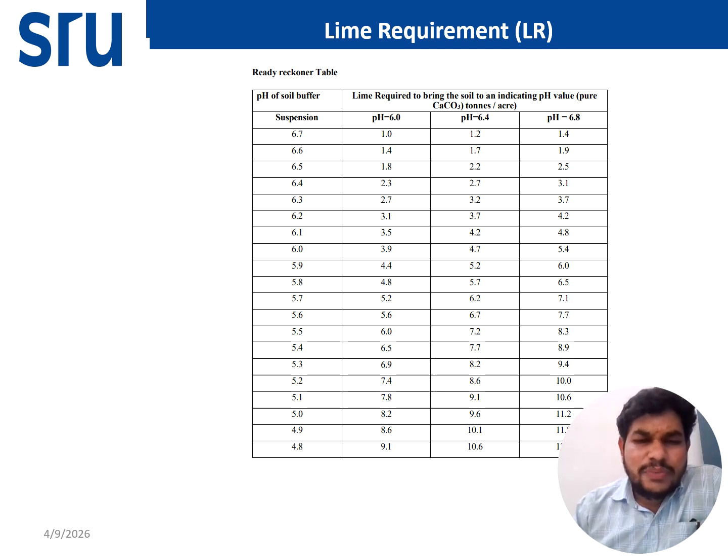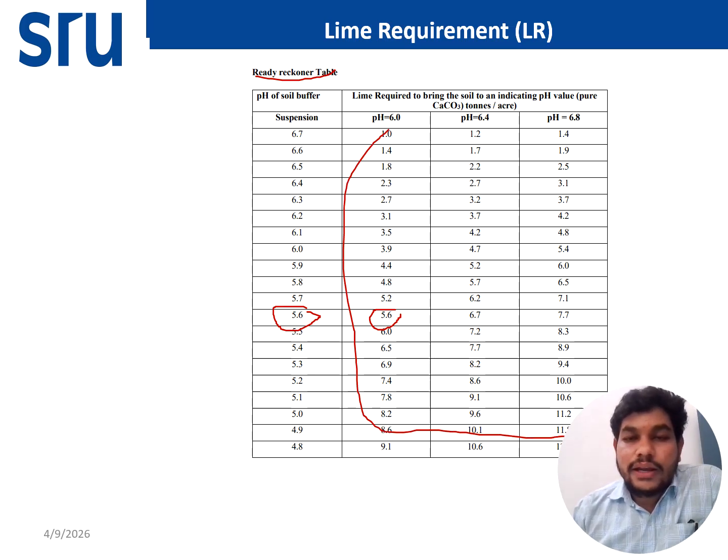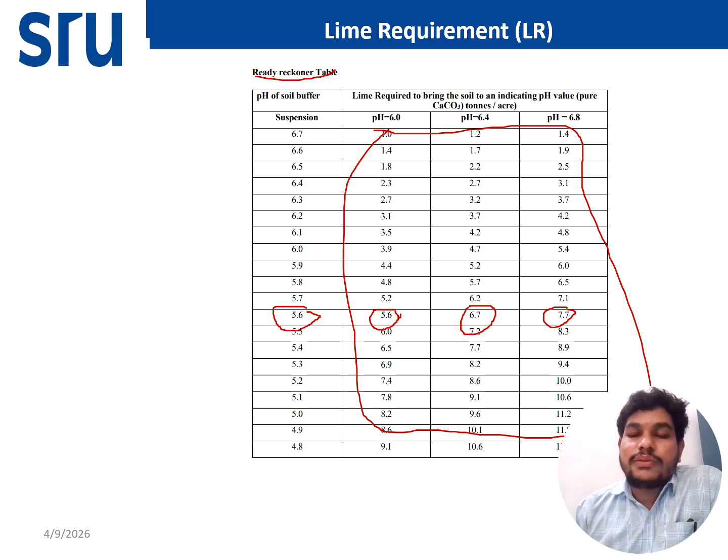Suppose we got a soil pH of 5.6 and we want to make the pH 6. Okay, so this is the ready reckoner table. In that, for pH 6, pH 6.4 and 6.8, how much calcium carbonate is required in tons per acre is given in this table. Suppose your soil suspension pH is 5.6 and we want to bring the pH to 6, then we have to apply 5.6 tons per acre of calcium carbonate. Okay, if you want pH 6.4, we have to apply 6.7 tons per acre of calcium carbonate. If you want pH 6.8, we have to apply 7.7 tons of calcium carbonate, like that.